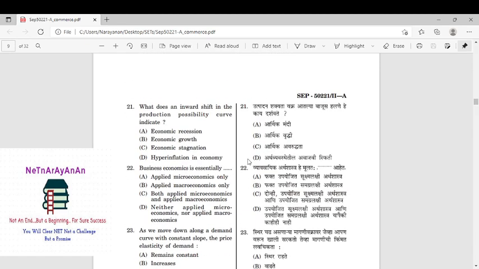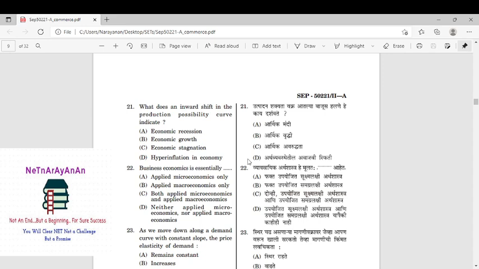Right. So what is the inward shift in the production possibility curve? Of course, you should know the idea of the production possibility. It is nothing but two commodities. Within the resources, if you want to produce this or that in the country, if you reduce this, you can increase this. If you increase this, you can reduce this. If you draw the curve, it will be like a shape joining the x-axis and y-axis in a bulged form.